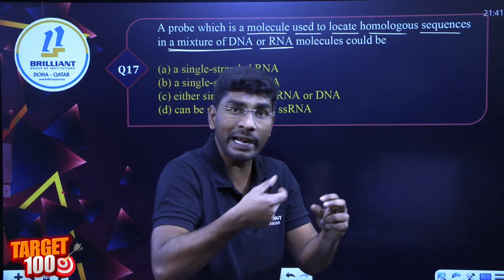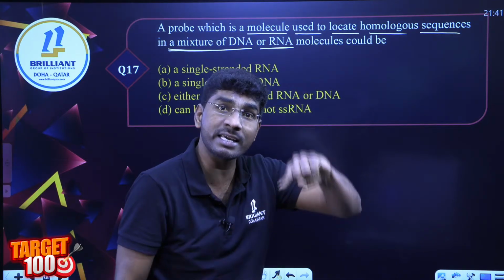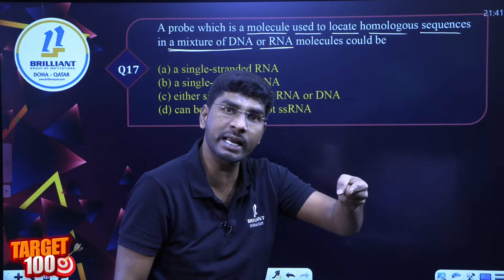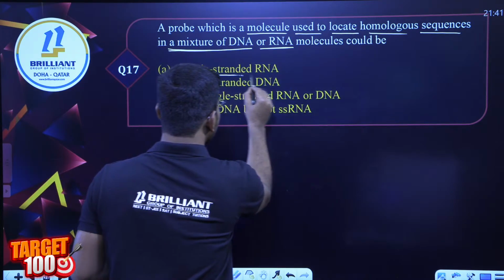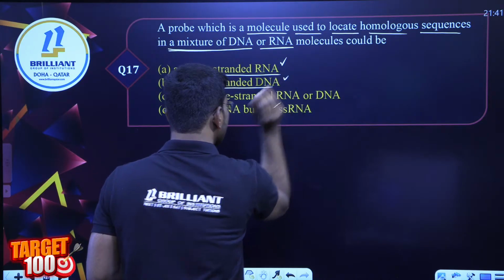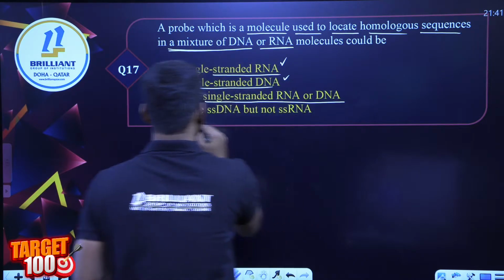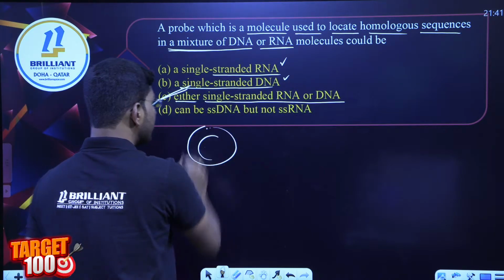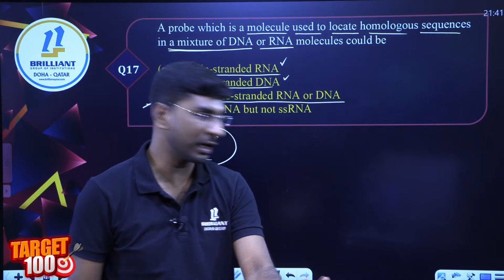Whenever you are adding the probe, it will be complementary to a particular DNA or RNA. So it is single stranded DNA and also RNA, radioactive one. So we can write: it is single stranded RNA, correct. It is single stranded DNA, also correct. Either single stranded RNA or DNA. So I am going with option C. What about others? Very good. Absolutely correct. Next question.